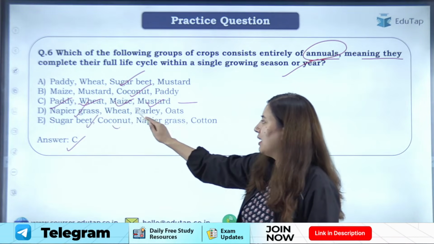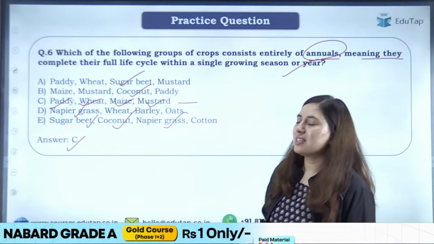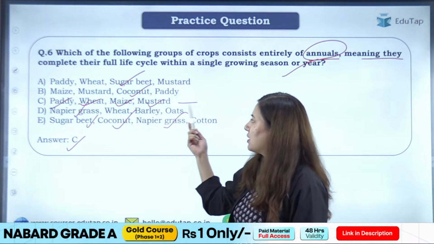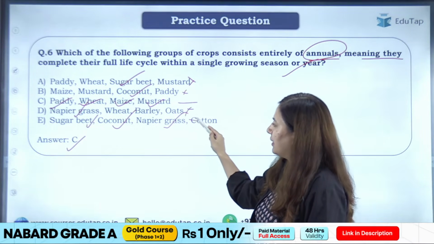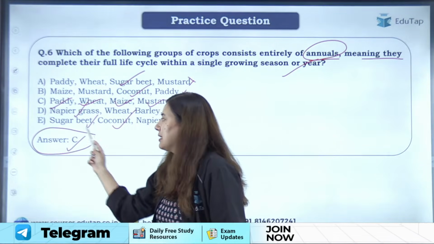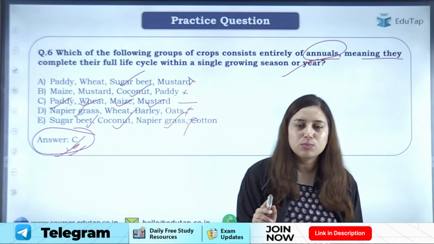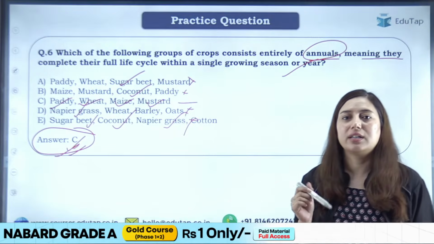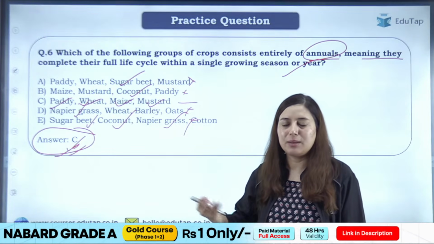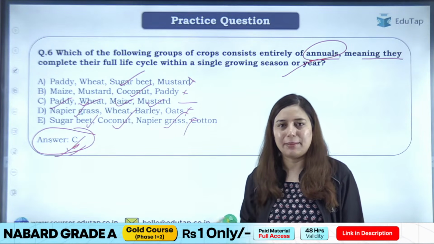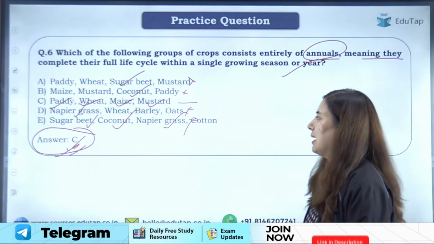Sugar beet is biennial, coconut is perennial, napier grass is perennial, right? So that's why the other options are incorrect. So the correct answer will be option C. Clear? From your examination point of view, please understand you need to learn a few examples as well. Sometimes they ask questions from examples directly, so please do learn examples also.